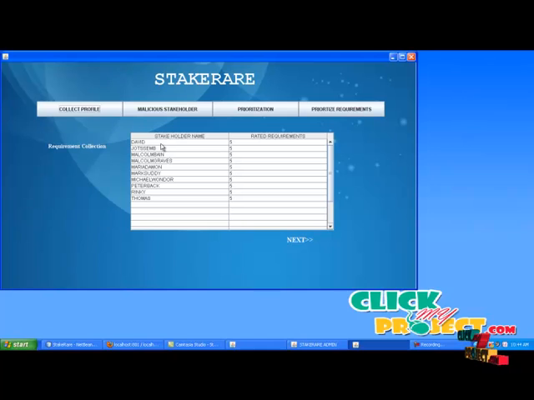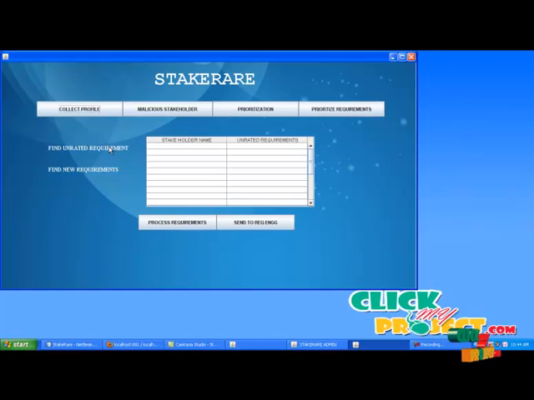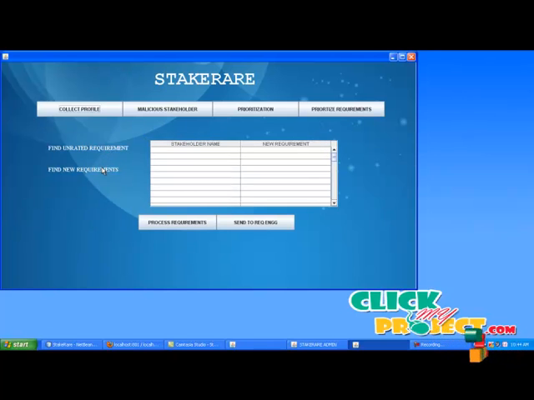It will show the number of stakeholders and their rated recommends. After that, click next button. Click find unrated recommends. There are no unrated recommends to process. Every stakeholder has been rated, the initial recommends and new recommends. So click find new recommends. There is no new recommends to process. So all stakeholders have rated all the recommends.